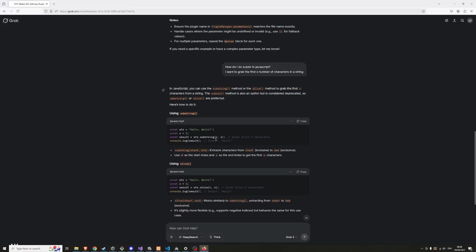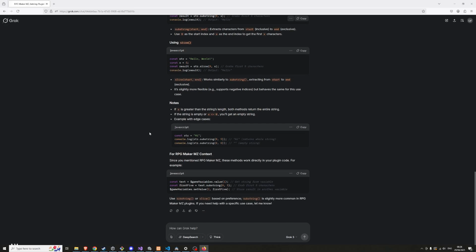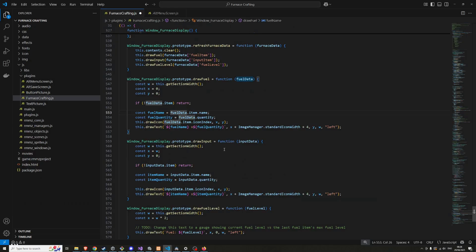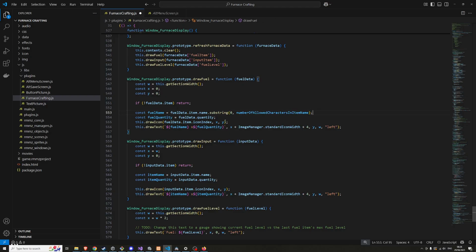Okay, let's just go with substring. Start at 0, which is the start, and then grab the first 5. Okay. So there we go. Start 0, and the endpoint will be this.